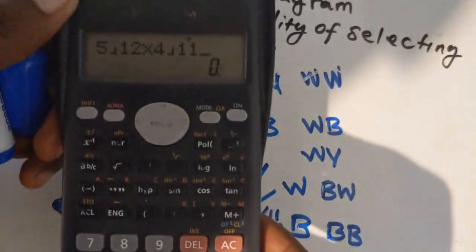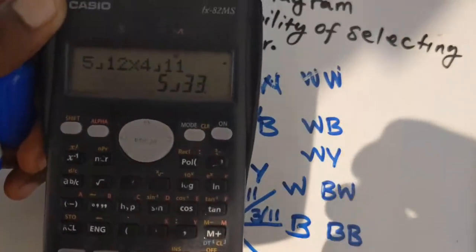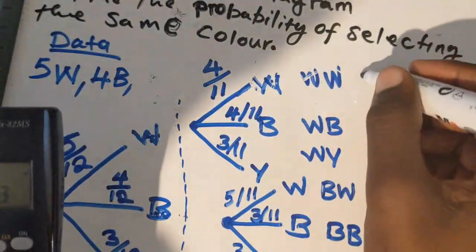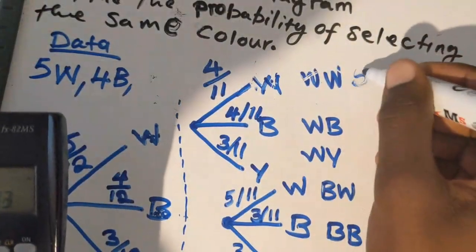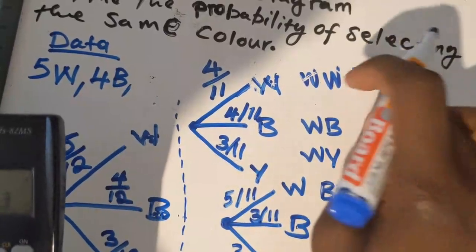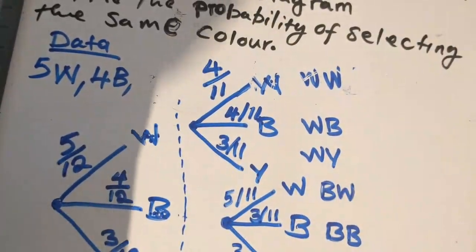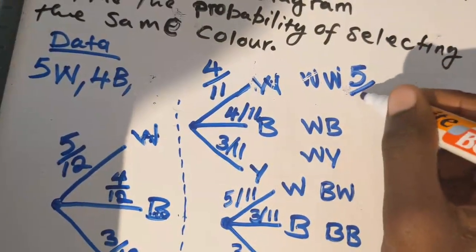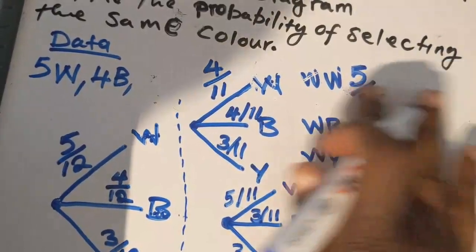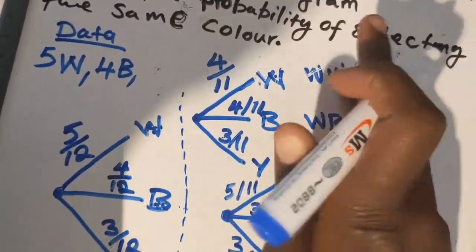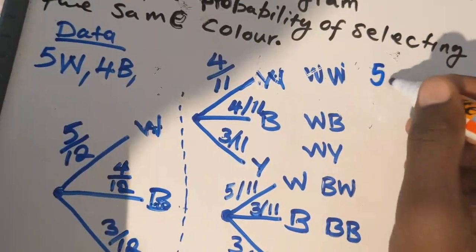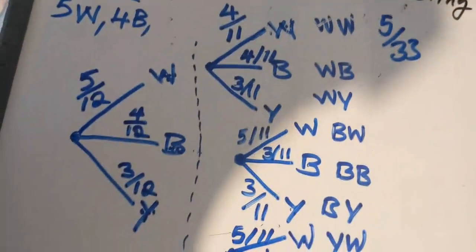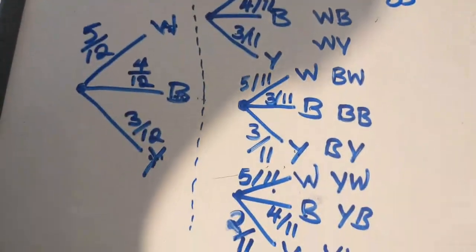So what you're going to have is 5/33. So the probability of white white is 5 over 33. Let me just write it here. So you have 5/33.